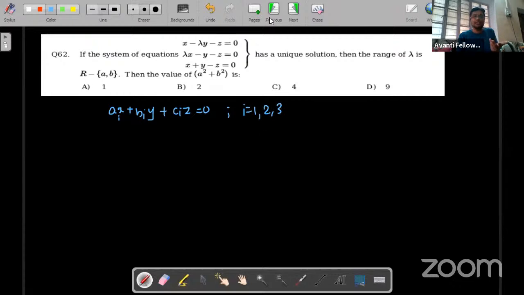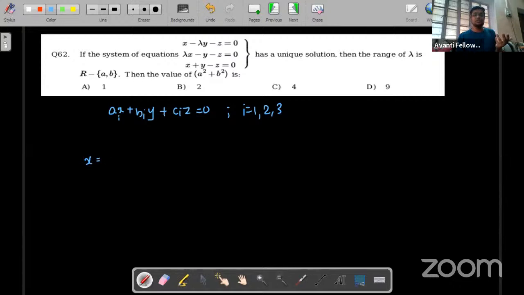What that means is, if i is equal to 1, the equation of the line will become a1x plus b1y plus c1z equal to 0. This is equation number 1. Similarly, for i equal to 2 we get the second equation, and for i equal to 3 we get the third equation. So three linear equations are given, and to get the unique solution,